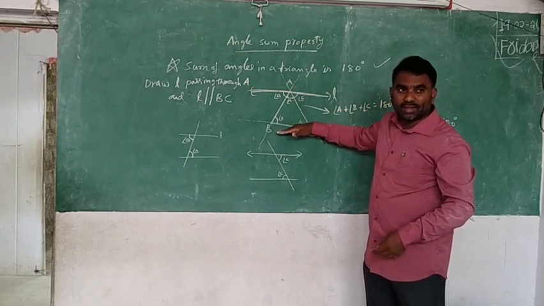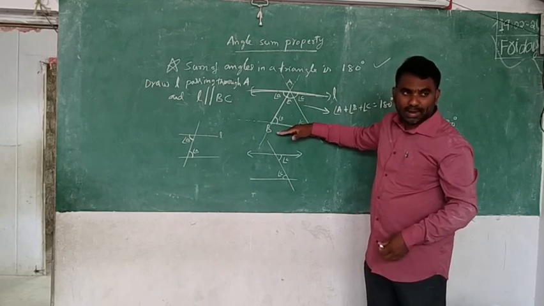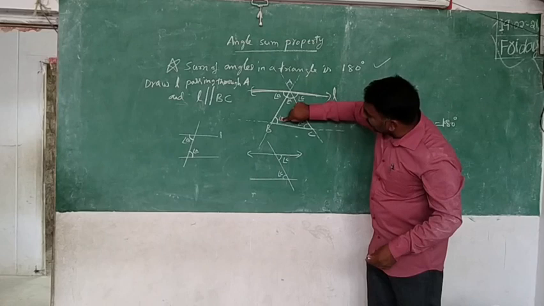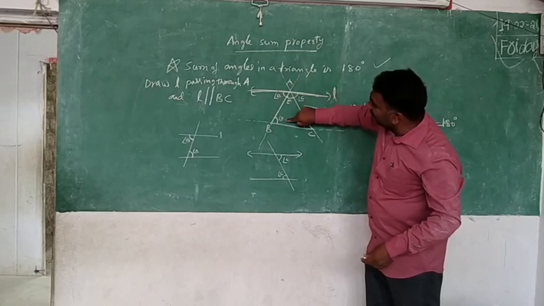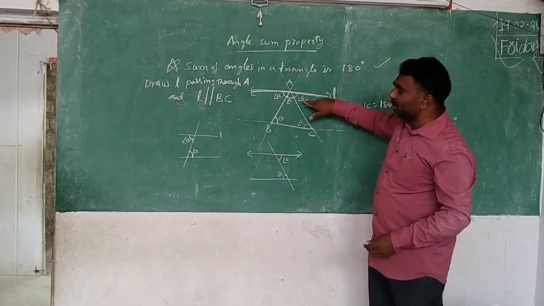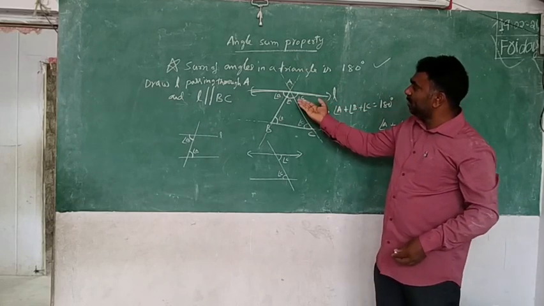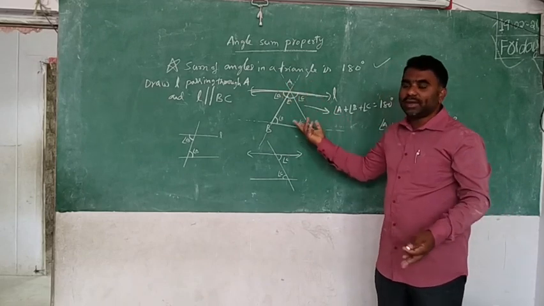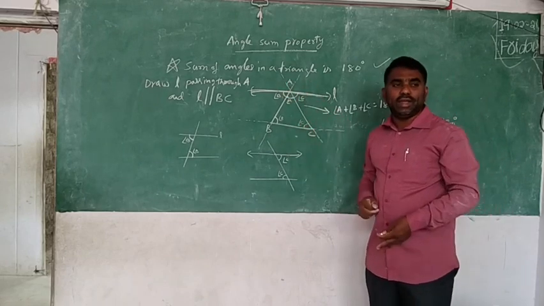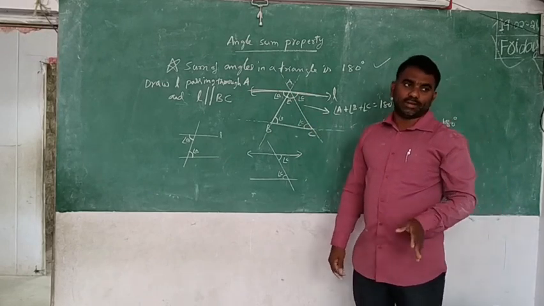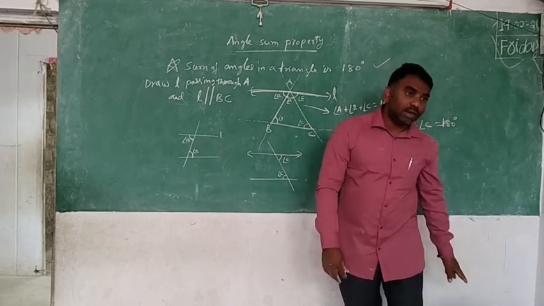I know on the transversal, on the parallel lines, alternate angles are equal. So for this, what is the alternate angle? This one. If it is angle B, that is also angle B. Same as if it is angle C, this is also angle C. By seeing this observation, immediately I can say, sir, by adding these all, we are getting a straight angle. That is 180. So angle A plus angle B plus angle C is equal to 180. Okay, this is the geometrical proof.